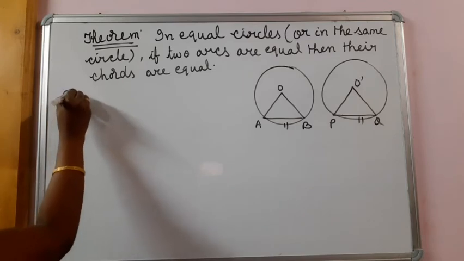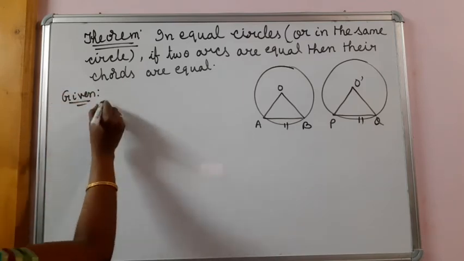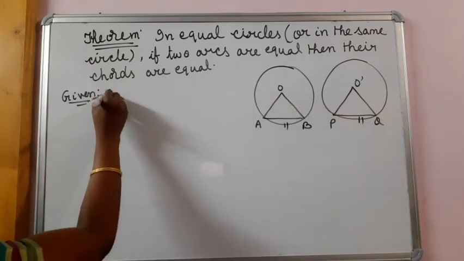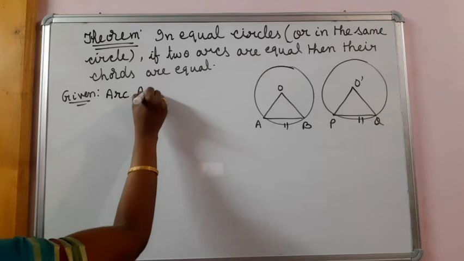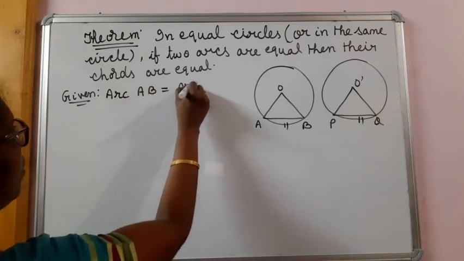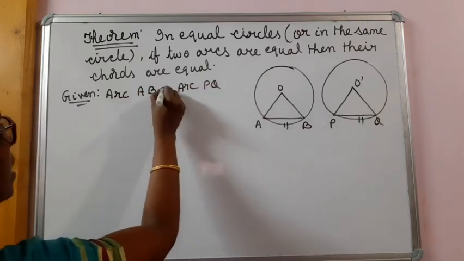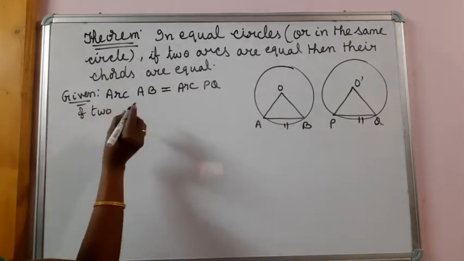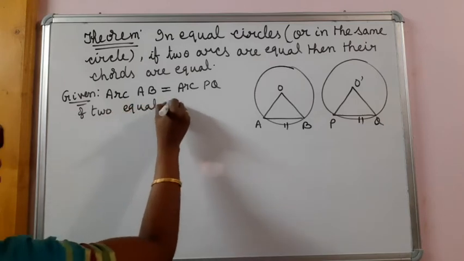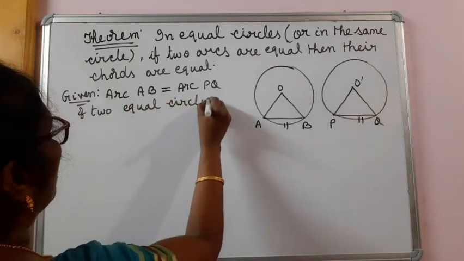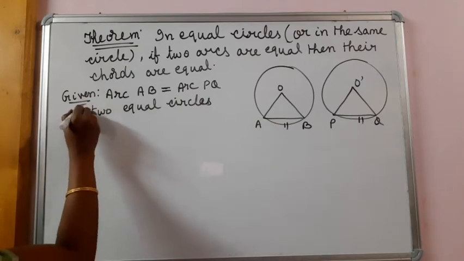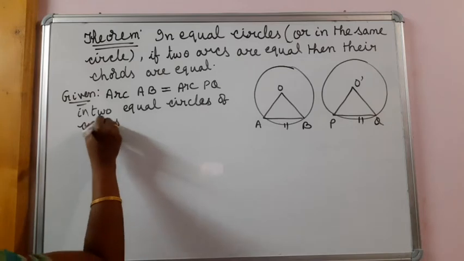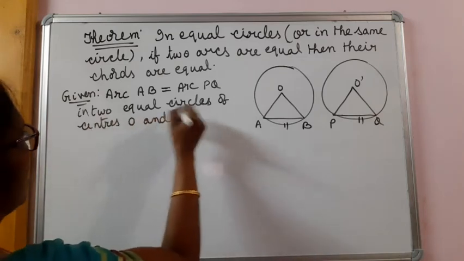So what is given here is, these are the two equal circles. Arc AB is equal to arc PQ of two equal circles, with centers O and O dash.